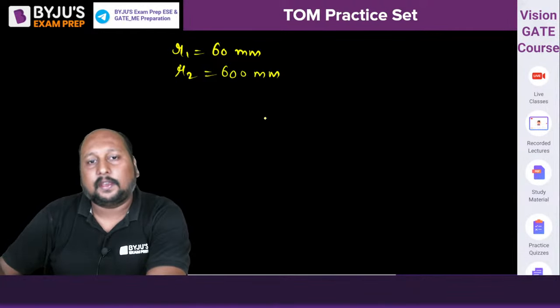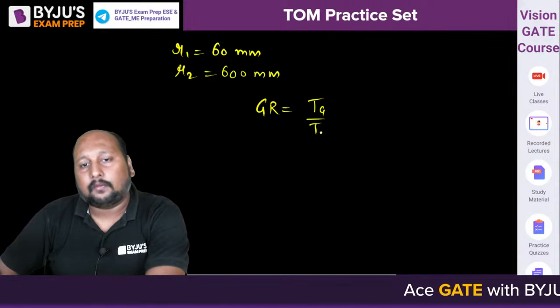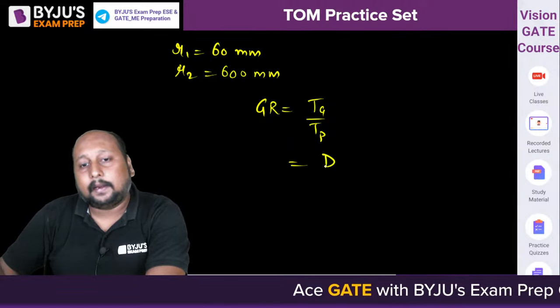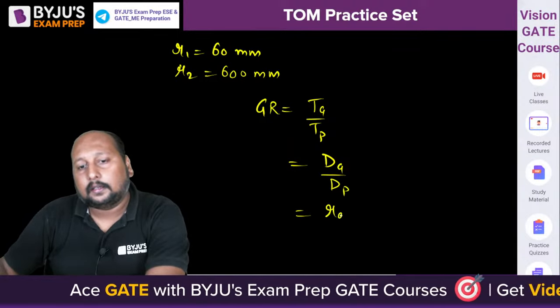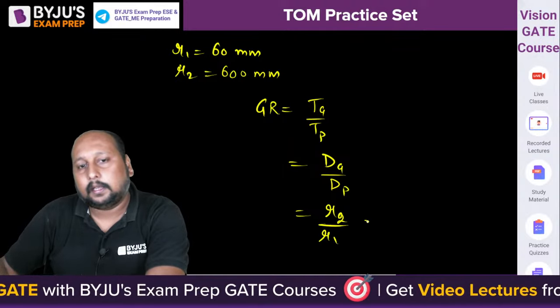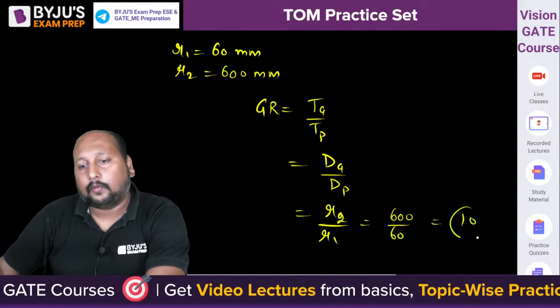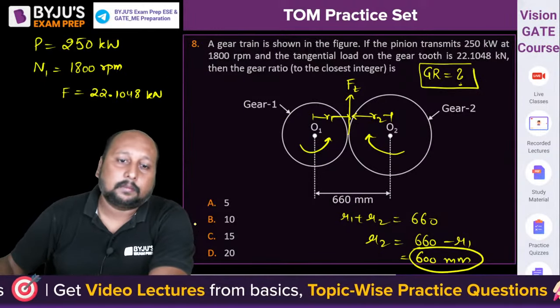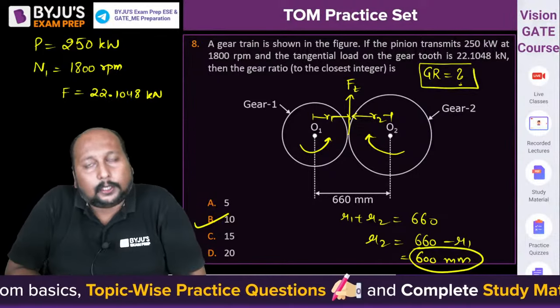Then what is the value of gear ratio? Sir, gear ratio is equal to the number of teeth on the gear to the number of teeth on the pinion, or I can say the diameter of the gear to the diameter of the pinion, or I can say the radius of gear to the radius of pinion. That is equal to 600 by 60, that is 10. So we are getting the value to be 10 and option B is the correct answer.